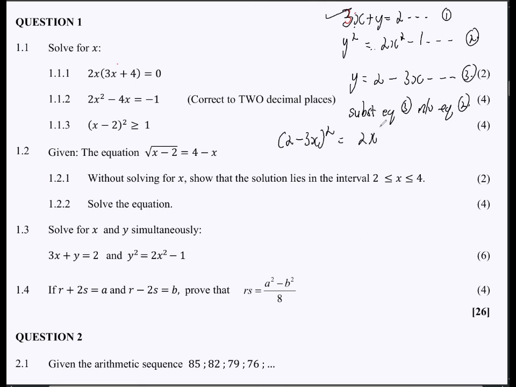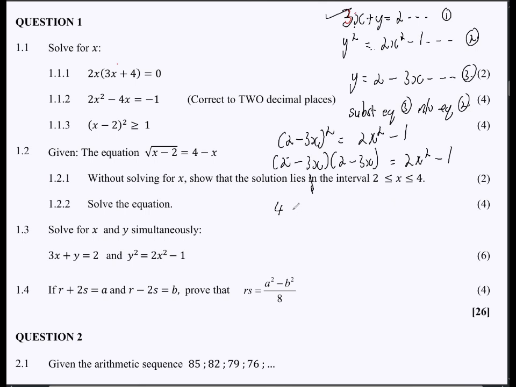is equals to 2x squared minus 1, right? Now, obviously, we know this means expand. So we have 2 minus 3x, 2 minus 3x equal to 2x squared minus 1, right? So follow. When we multiply here, we are going to have 4. 2 multiplied by negative 3, it's negative 6.